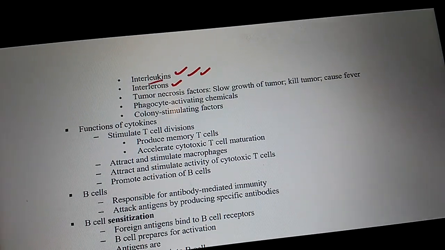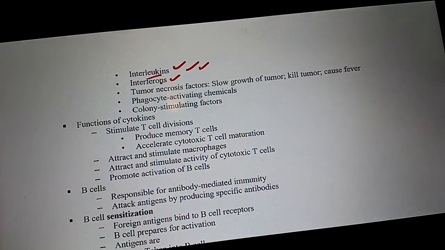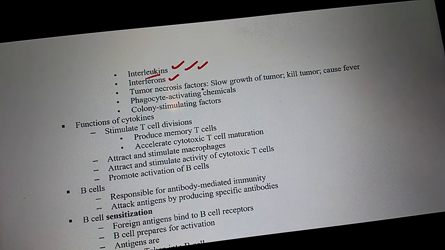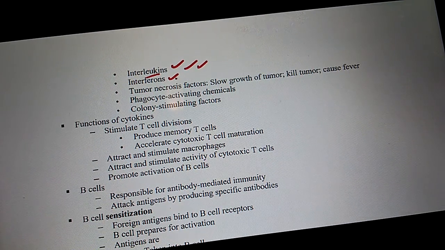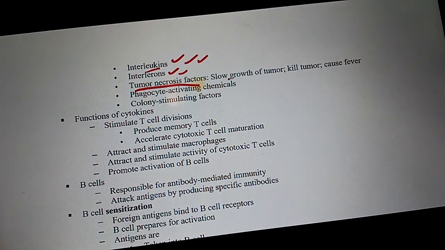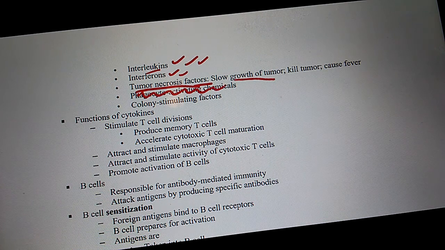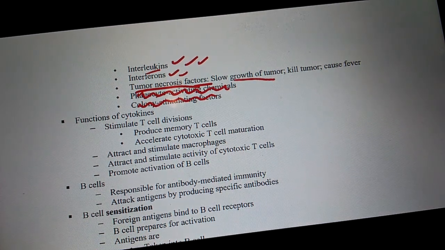So whether I say leukins or white blood cells, you're fine. What stops viral replication in our cells? Interferons. What is the name of the cytokine that stops the growth of a tumor? Tumor necrosis factor.